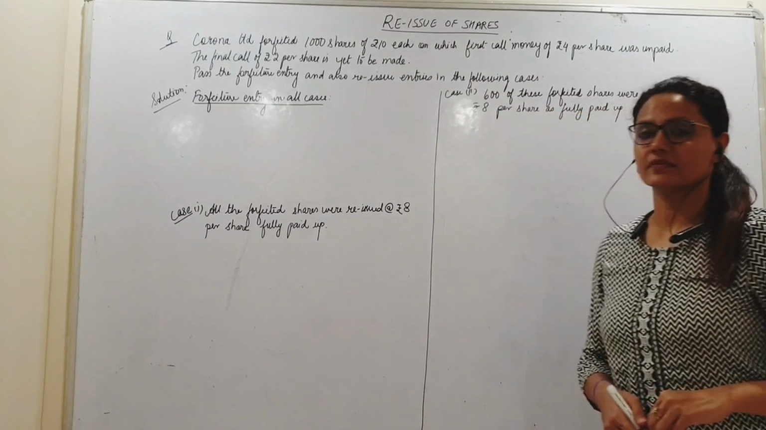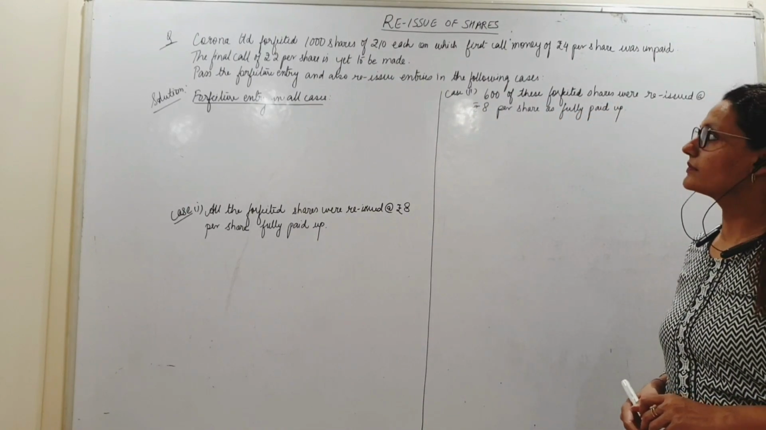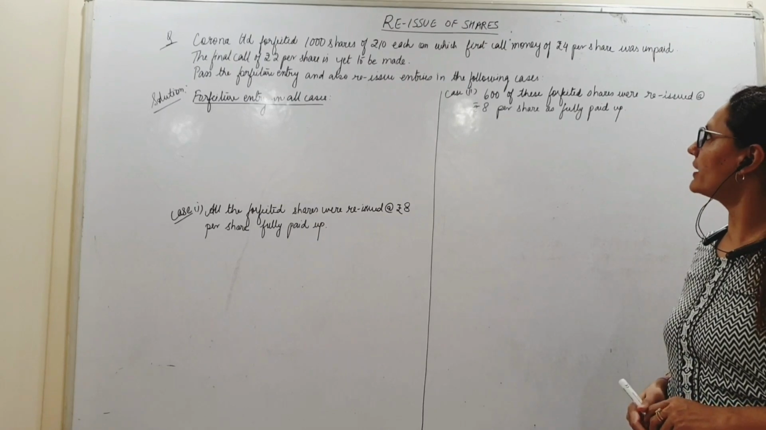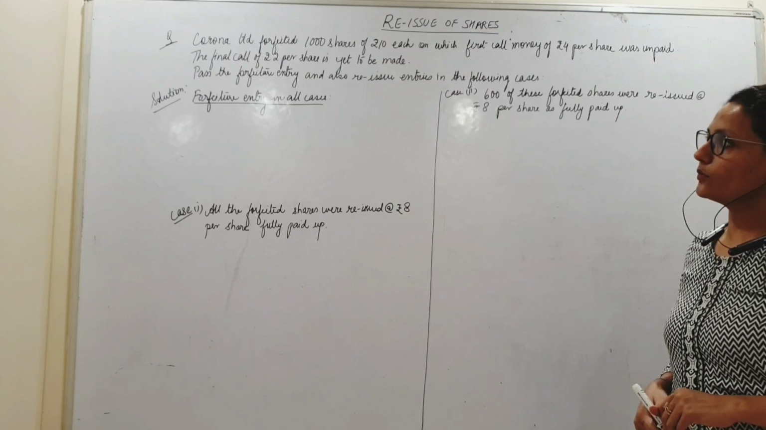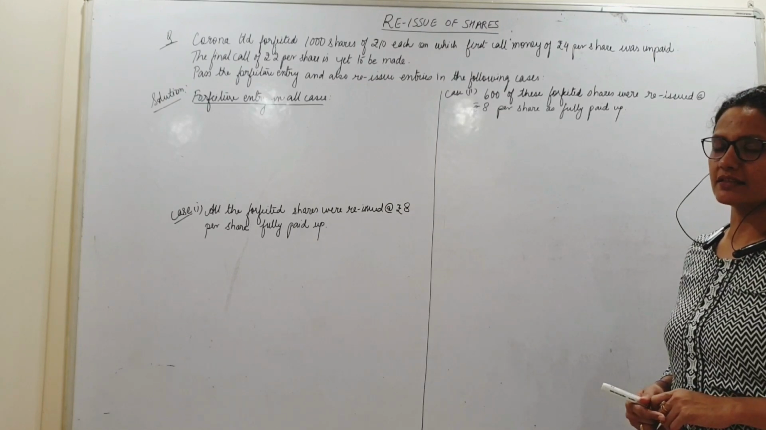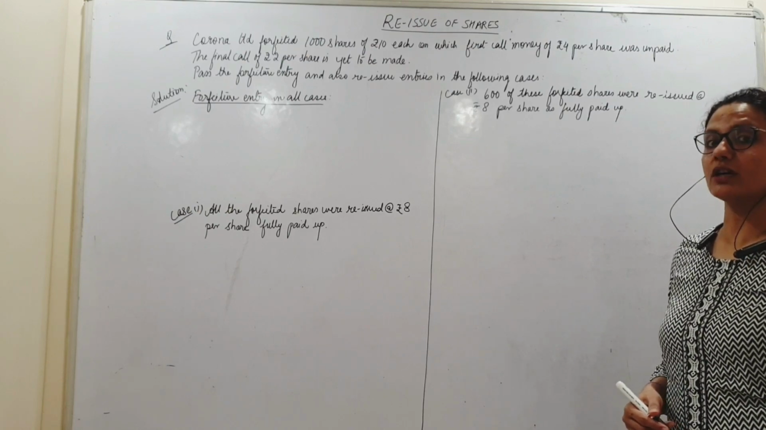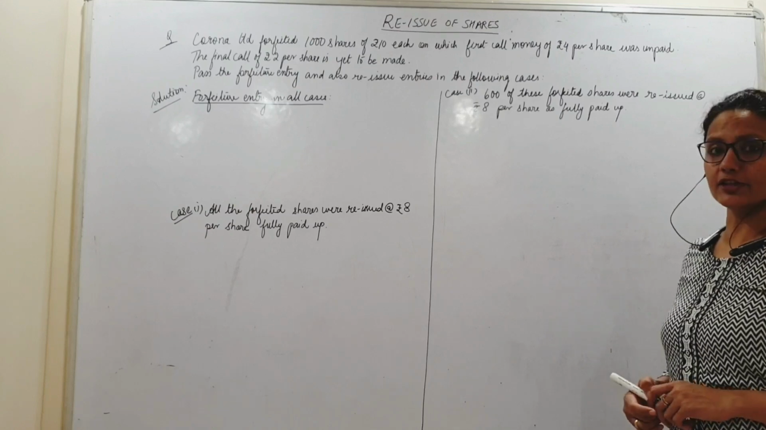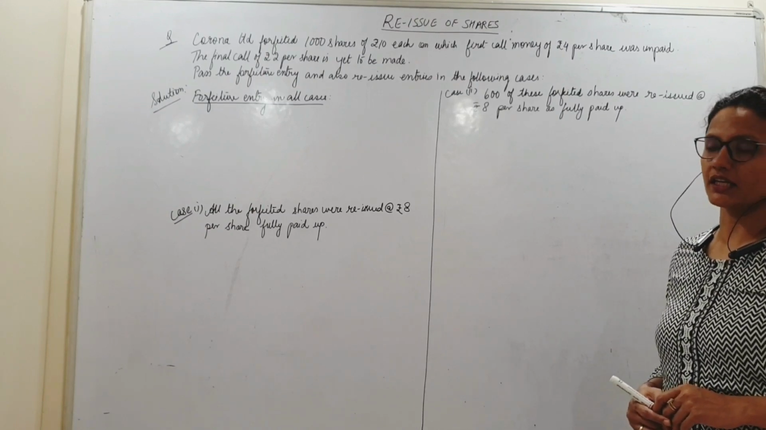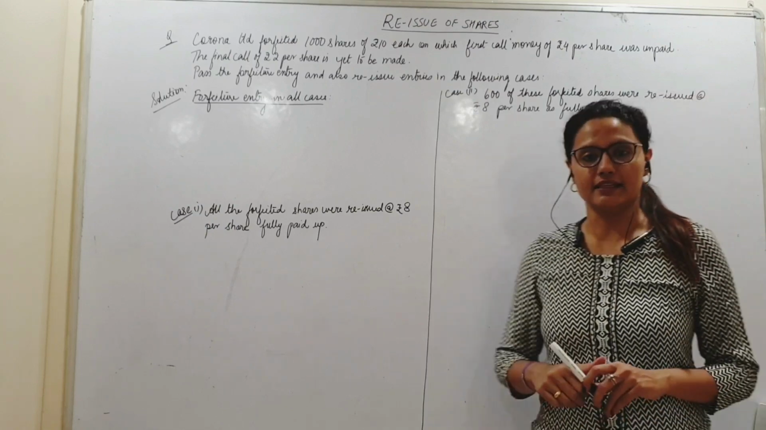Corona Limited forfeited 1,000 shares of rupees 10 each, on which first call money of rupees 4 per share was unpaid. So what was the reason for forfeiting the shares? Rupees 4 per share, that is the first call money, was unpaid. The final call of 2 per share is yet to be made. Okay, pass the forfeiture entry and also the reissue entries in the following cases.